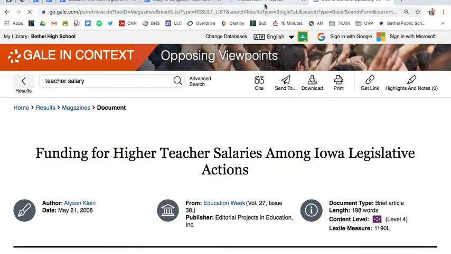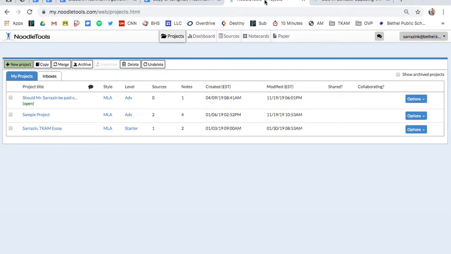Really just wanted to quickly go over a few things on NoodleTools. Most is from class, but this will also kind of clarify things. When you guys are logged into NoodleTools, I know you probably only have the one project, so if you click into it, let's just pretend this is it.